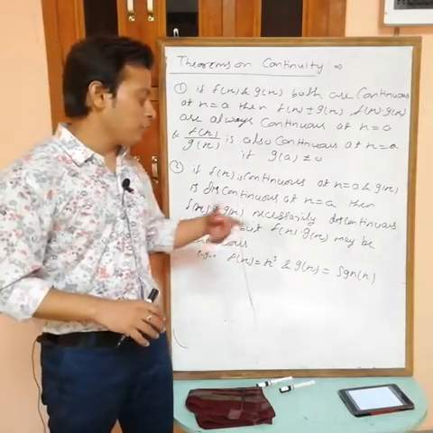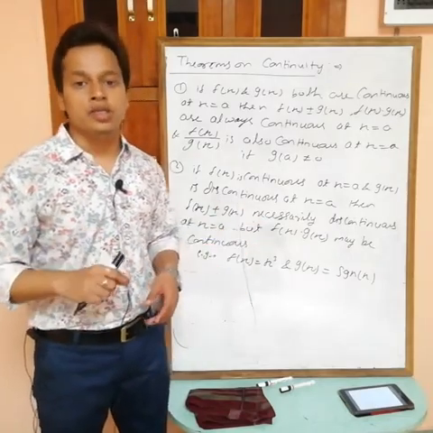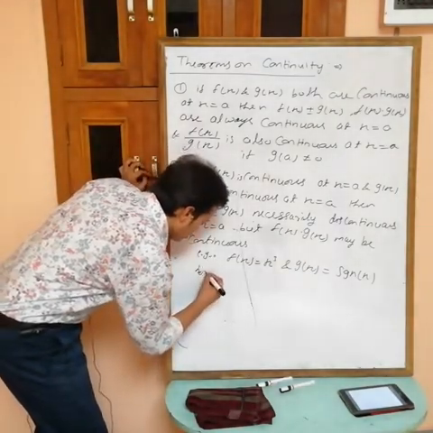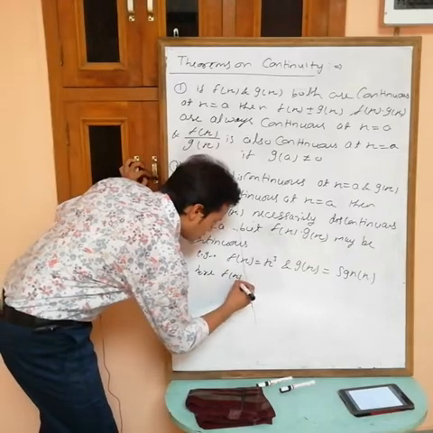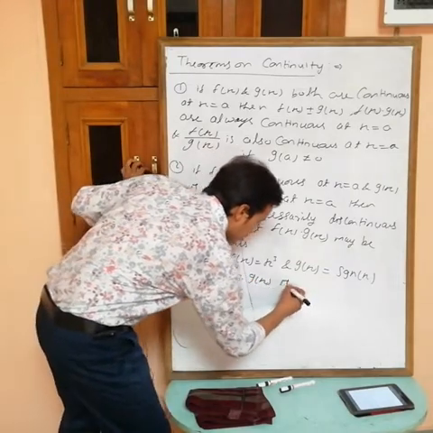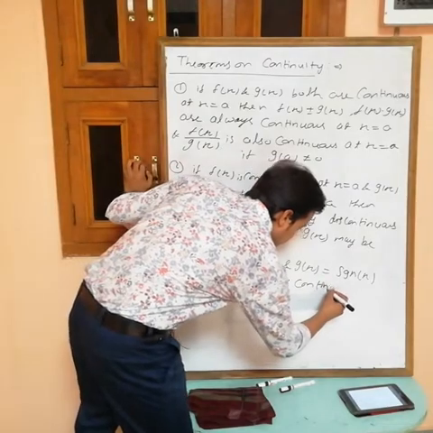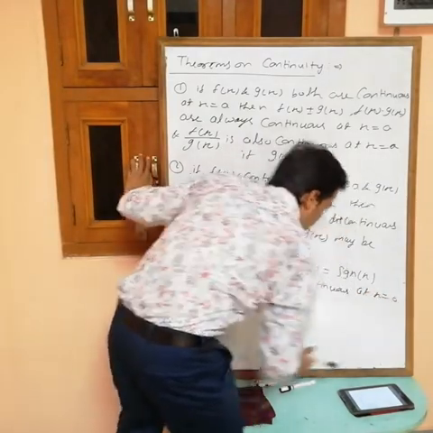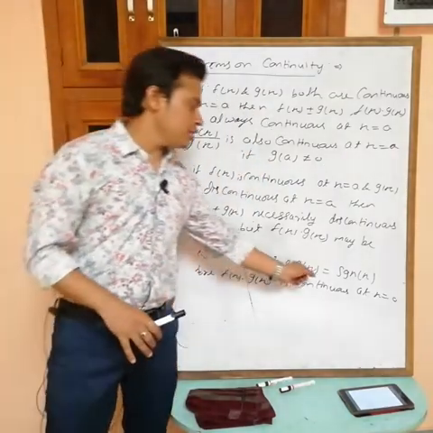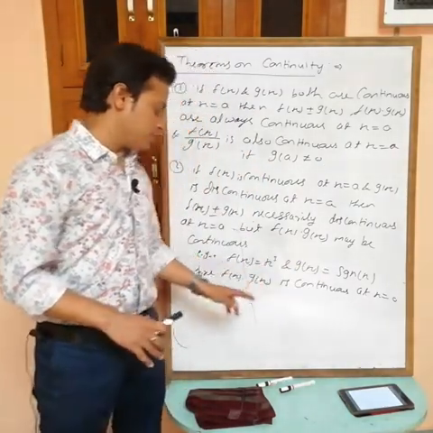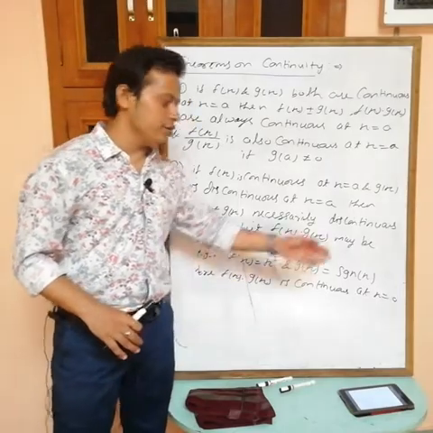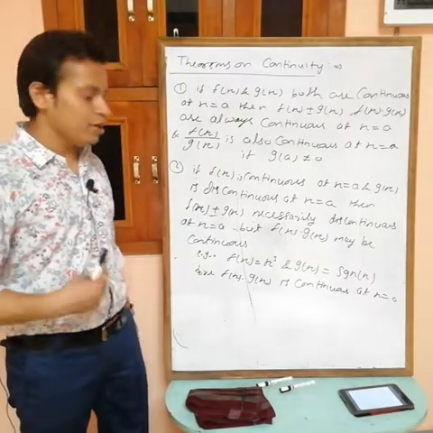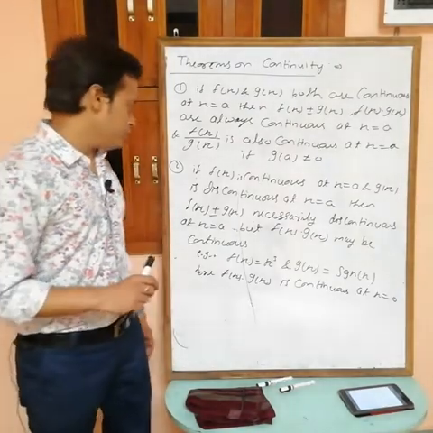But if you find the product, then you will get that f(x) into g(x) is continuous at x equals 0. This is discontinuous at x equals 0 and this is continuous, but the product of continuous and discontinuous is continuous at x equals 0. So it may be continuous but not necessarily.